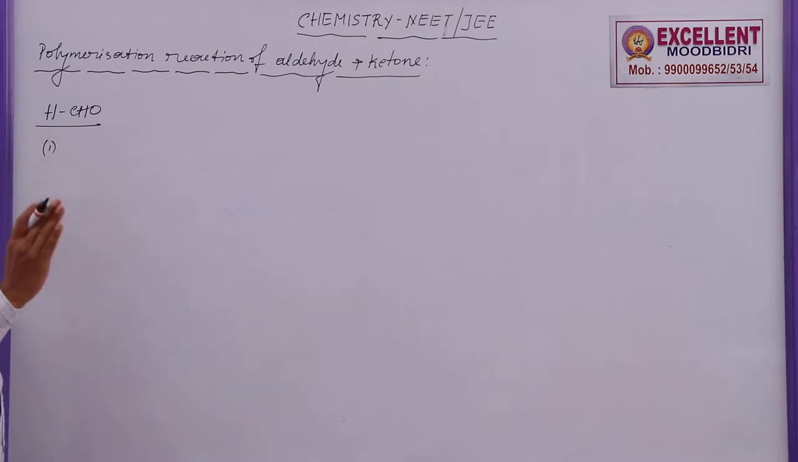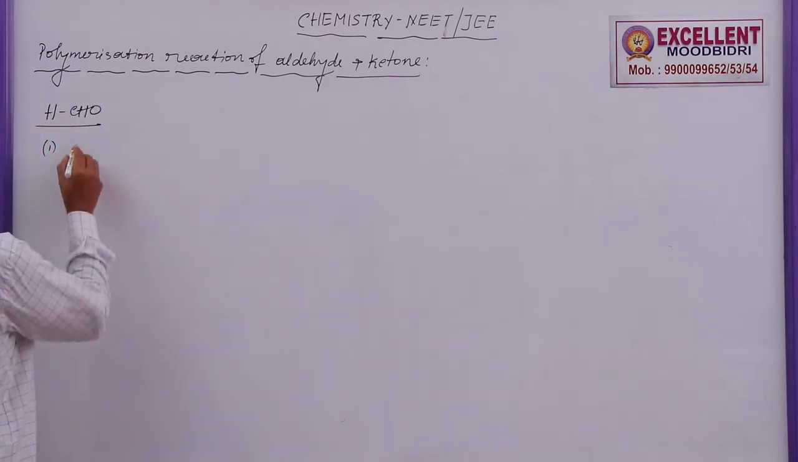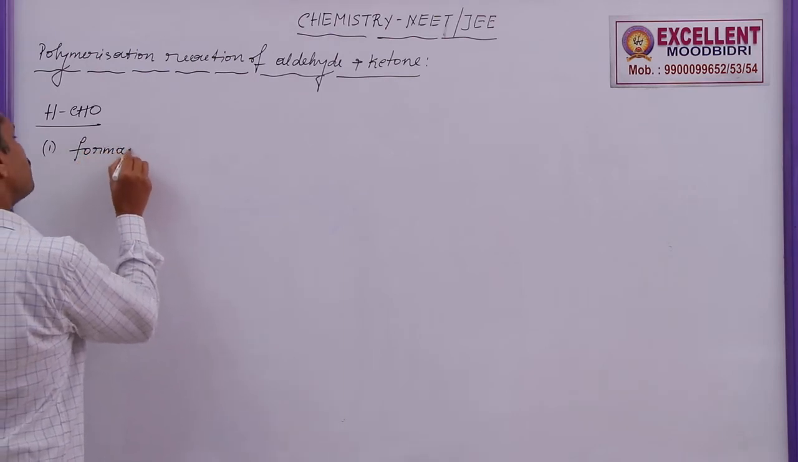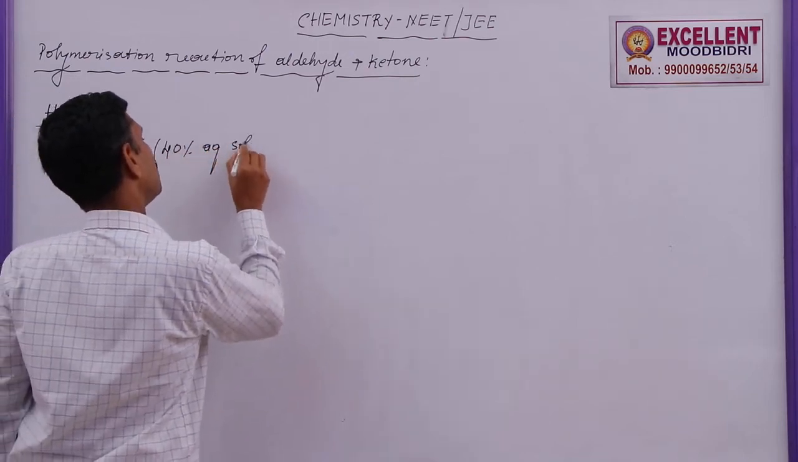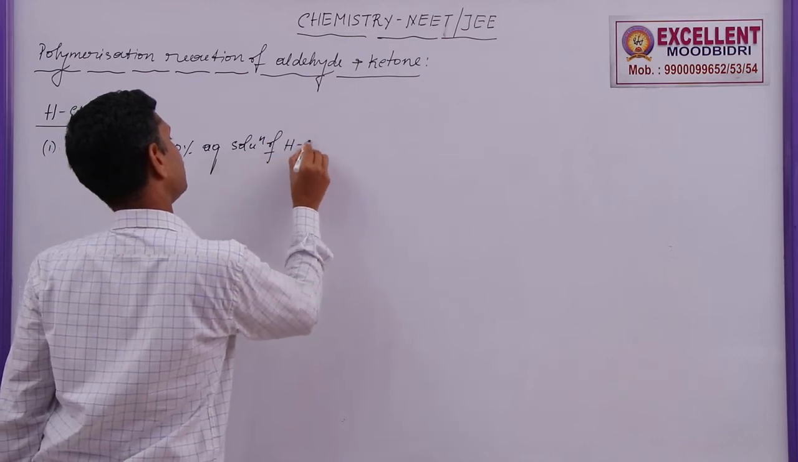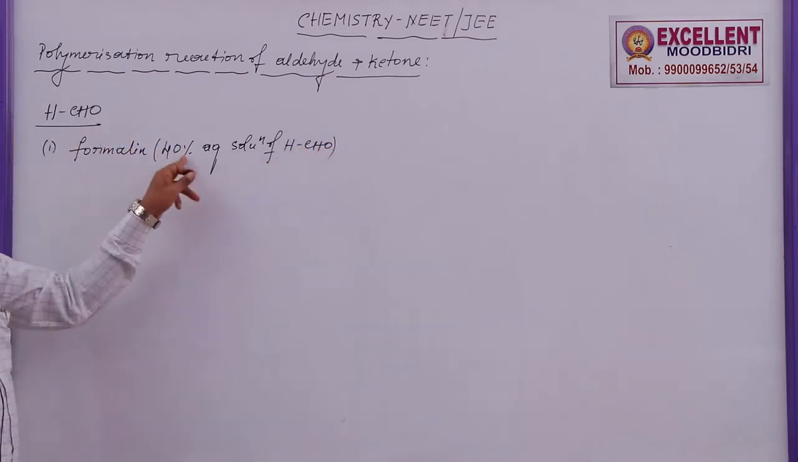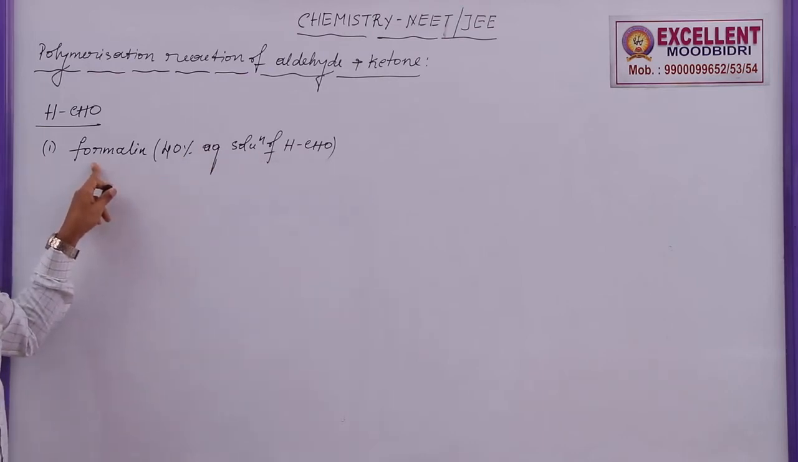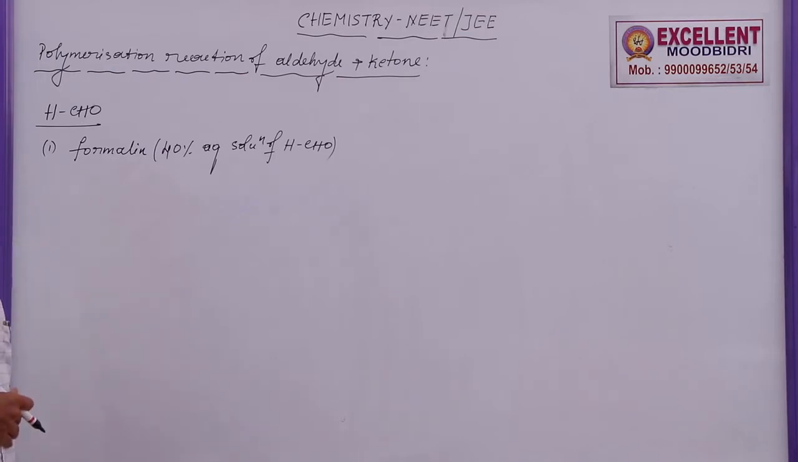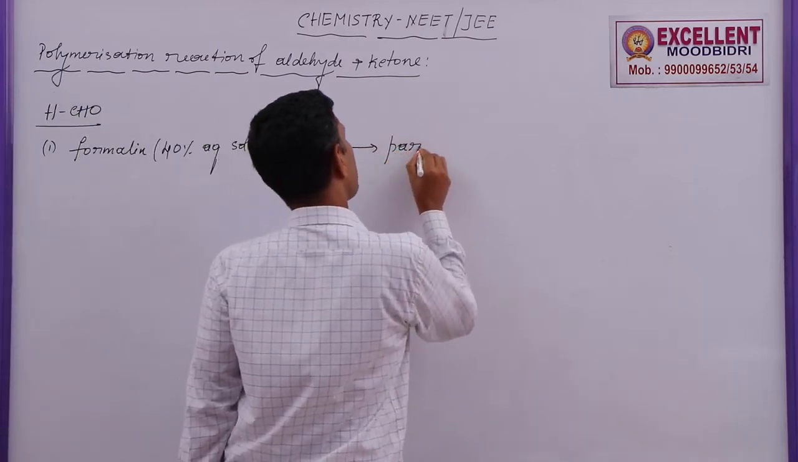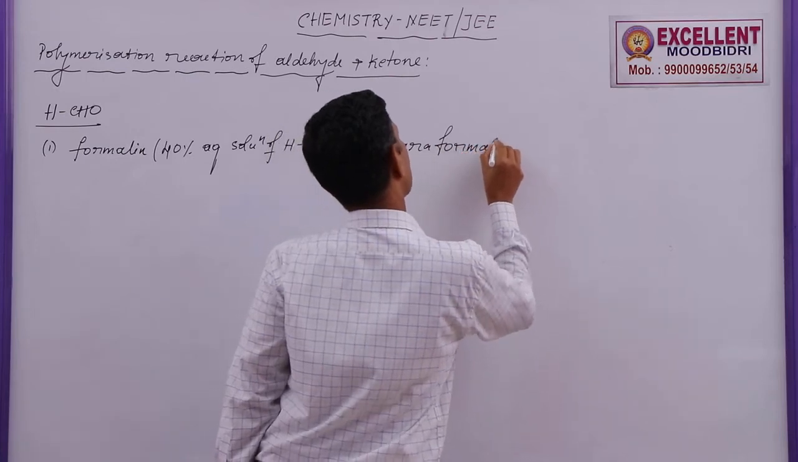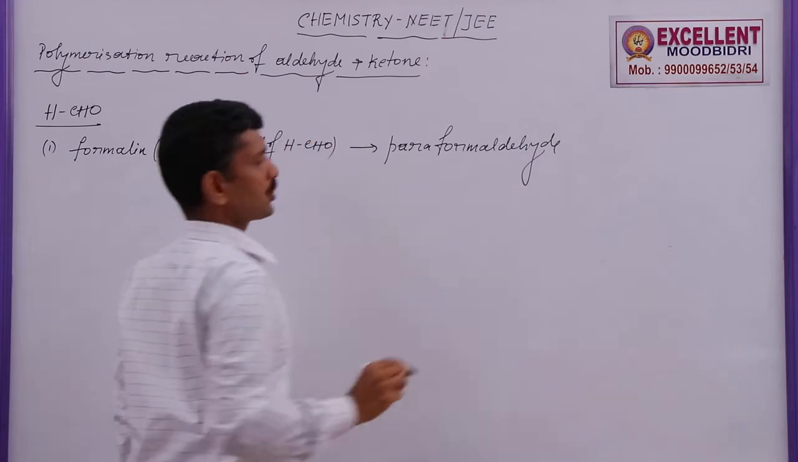The first one: a 40% aqueous solution of formaldehyde is known as formalin. When this solution is heated on a water bath and evaporated to dryness, we get a polymer. That polymer is called paraformaldehyde.